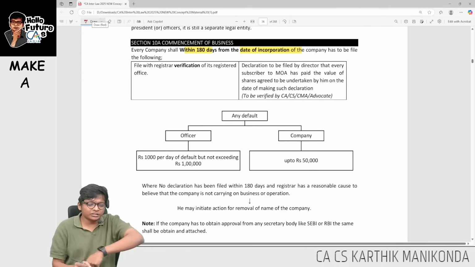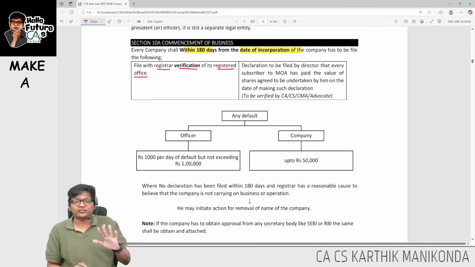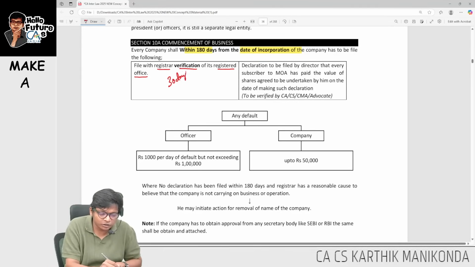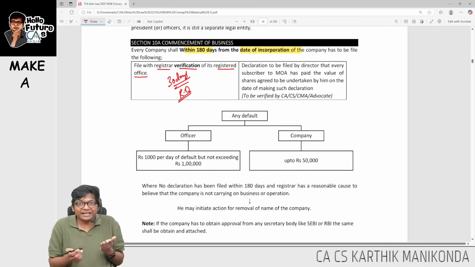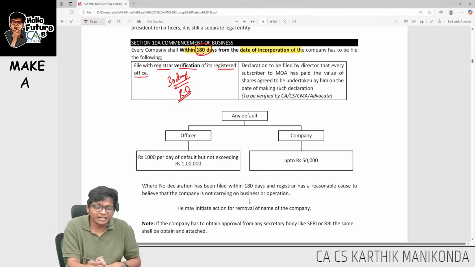They have to file 2 things to ROC. File with ROC verification of its registered office. Here many people get confused. Sir, we have to file this in 30 days. No, sir. No. Within 30 days of incorporation, the company should establish the registered office, but that registered office details should be filed to ROC within 180 days.